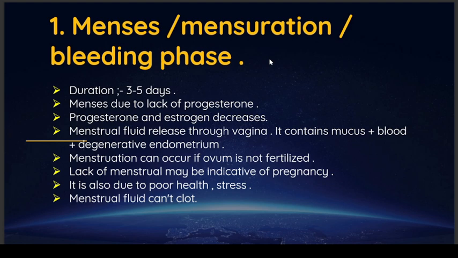Menstruation occurs if the ovum is not fertilized. It mainly occurs when the sperm has not reached the fallopian tube and fertilization does not take place. In the last video, we discussed how a sperm and the ovum form the zygote and attach to the endometrium. Lack of menstruation may be indicative of pregnancy. But it is not the only possibility, it may be due to poor health or stress. Menstrual fluid can't clot as other fluids clot.